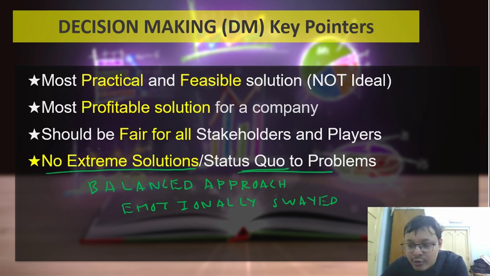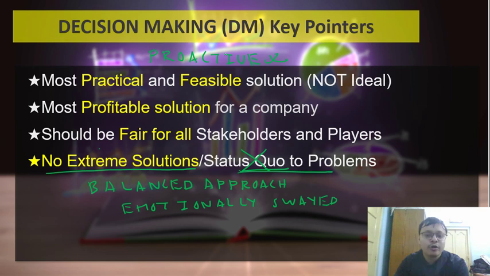Remember, the reason they're admitting you into a B school is because they want you to be standout managers, which means your job is not just to be status quo to problems. It's not just to let the problem die down by itself. You have to be proactive in nature. So status quo is absolutely not acceptable. They are looking for proactive management.